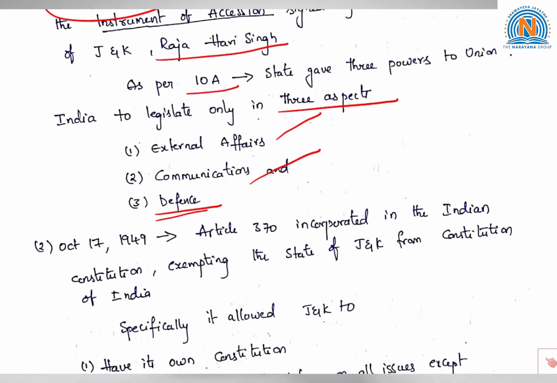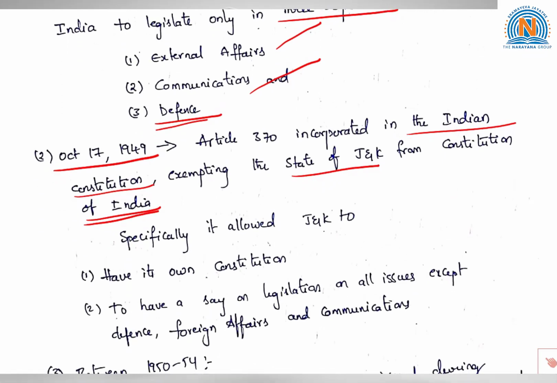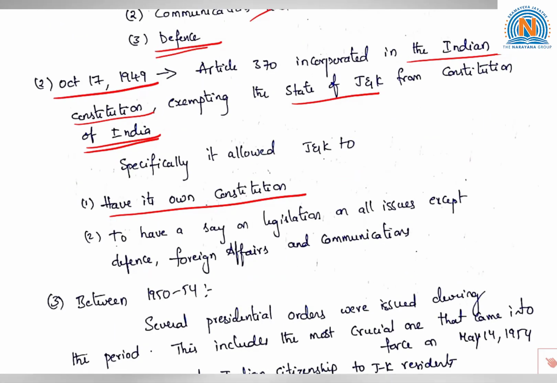After this, on October 17, 1949, Article 370 got incorporated into the Indian Constitution, which exempted the state of Jammu and Kashmir from the Constitution of India, and special status was given to Jammu and Kashmir. Under this, it allowed Jammu and Kashmir to have its own constitution and to have a say on legislation on all issues except defense, foreign affairs and communications, which was there in the instrument of accession.